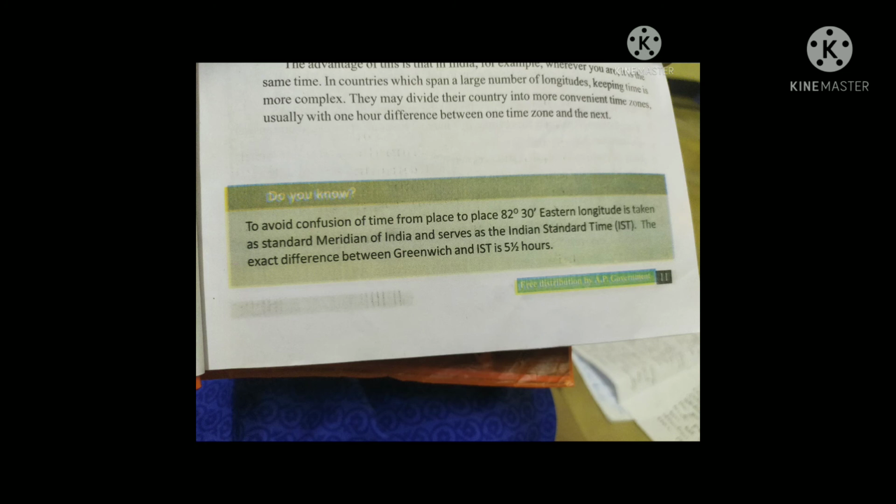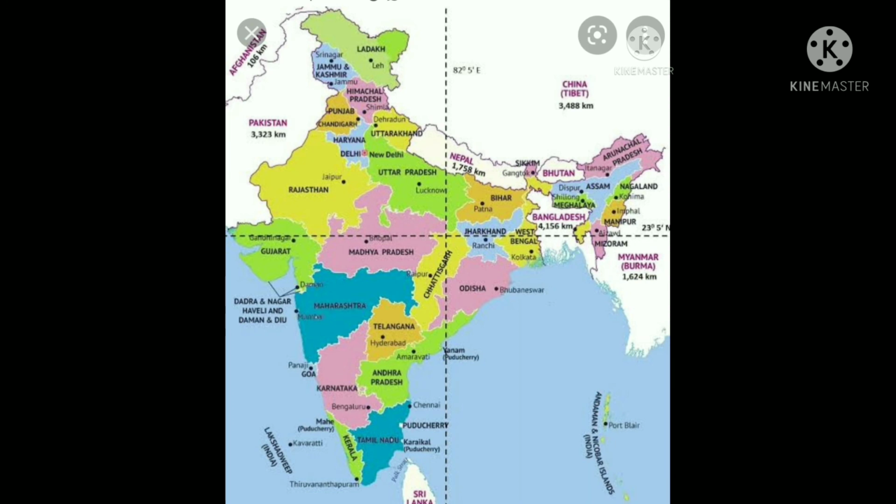Okay children, do you know? To avoid confusion of time from place to place, 82.5 degree eastern longitude is taken as the standard meridian of India, and the exact difference between Greenwich and IST is 5.5 hours.